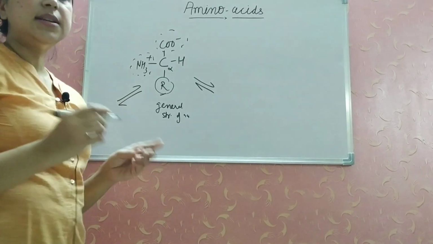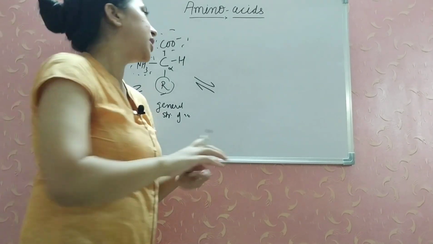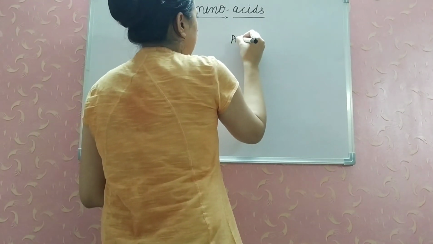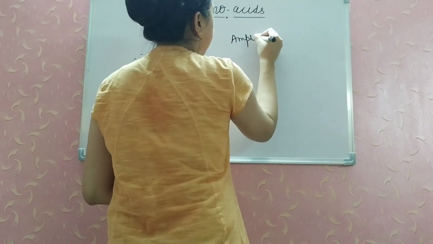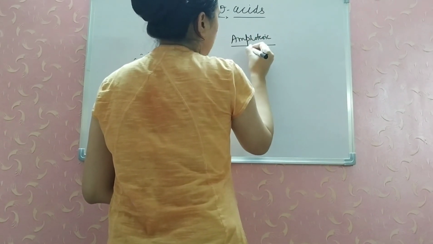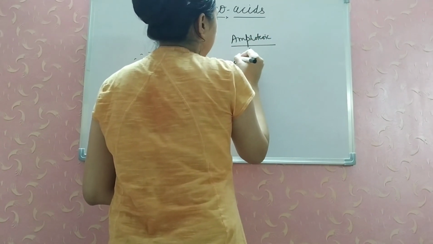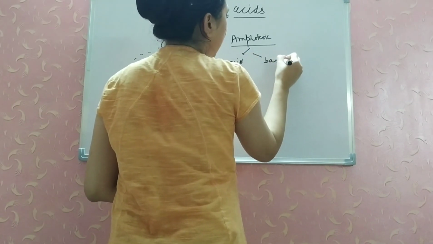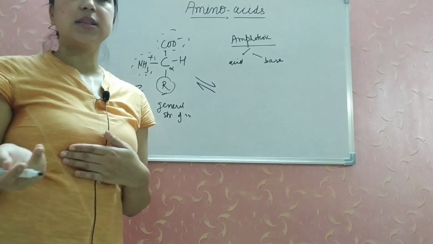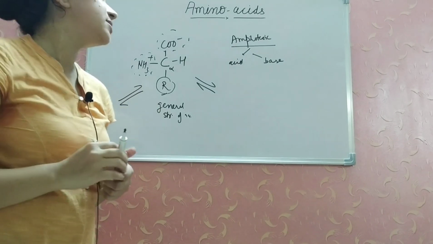An amino acid is an amphoteric molecule. Amphoteric means it can act as both acid as well as base, meaning it can accept as well as lose protons when it is in different pH systems.